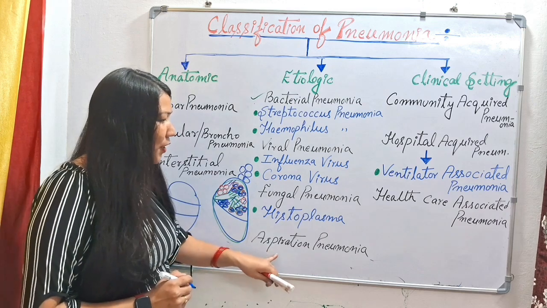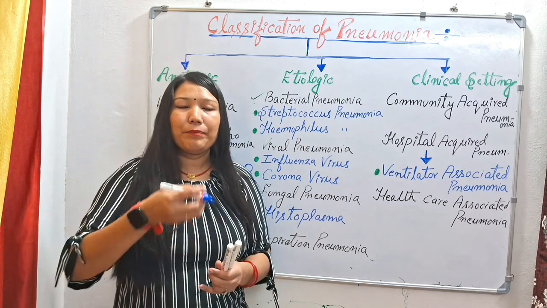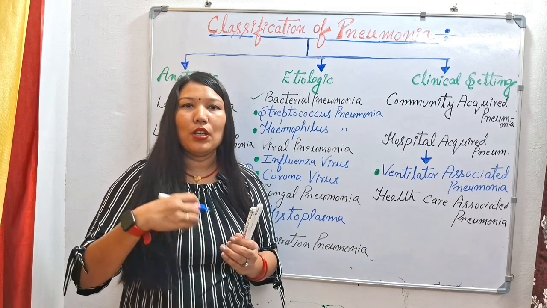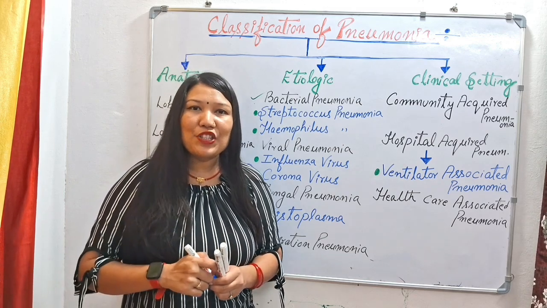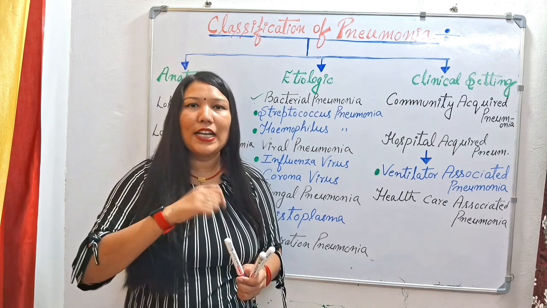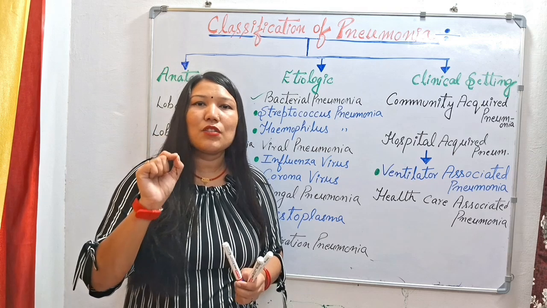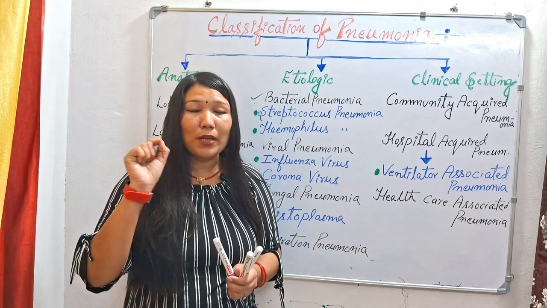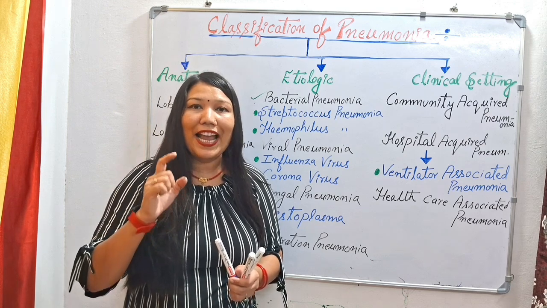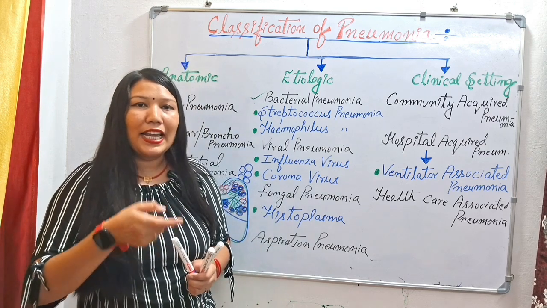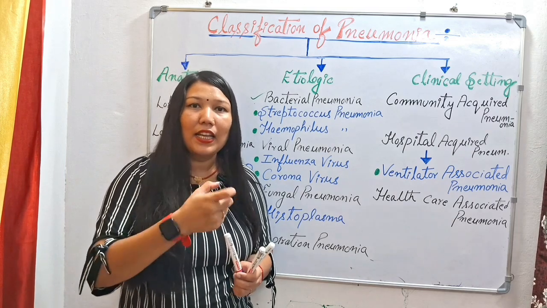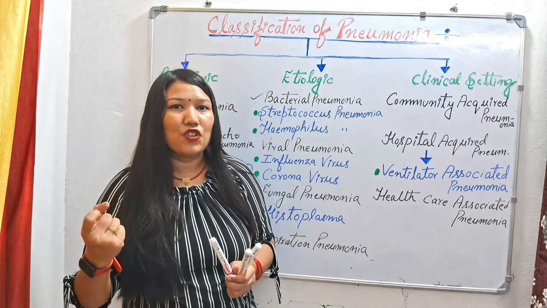Next we have aspiration pneumonia. Aspiration means if we are eating something and that food goes into the trachea by mistake while we are talking and eating, it will go into the trachea region. Then this food will cause the germination of microorganisms in the lungs, and it will result in aspiration pneumonia. It means when we are swallowing or eating something and any particle mistakenly goes into the trachea region.